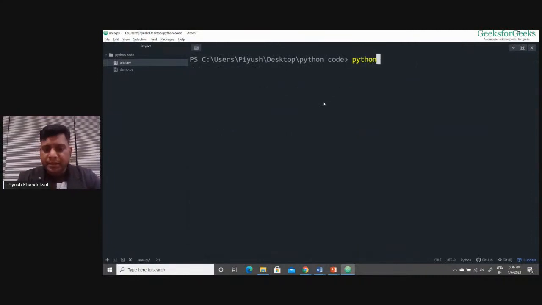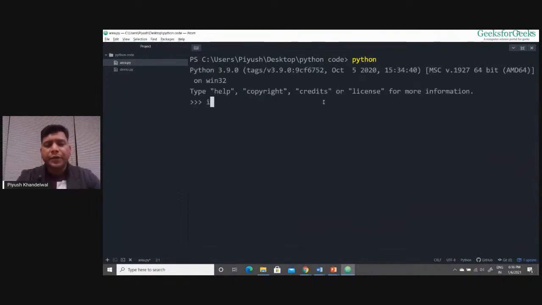Let me launch the Python shell. Now if I write simply input, if I simply write input over here and now I press enter, you can notice that the cursor is blinking and it has not printed anything, it's just blinking. Actually it is waiting for user input, right? Now if I give something, it will take it as my input and print that input.